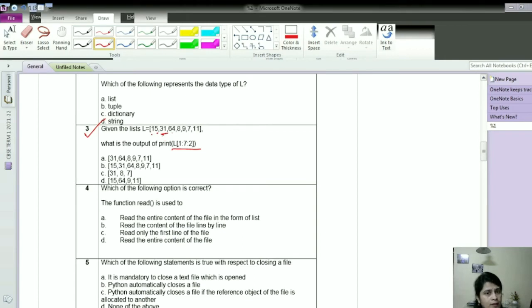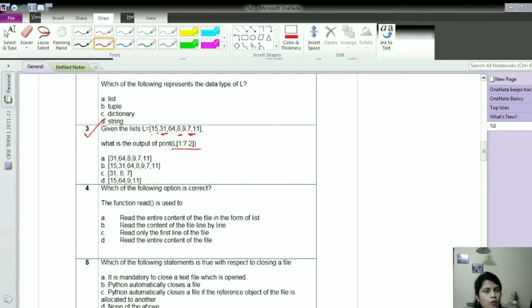So the start position is index 1, which value is here? 31. Then step value is given 2. So after 31 it will not print 64, it will go to 8, then it will go to 7. Since the stop value 7 is given, it can go till 6.